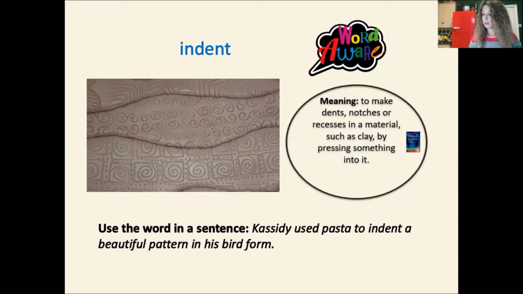We are going to use pasta. We're going to use simple things like forks. We can use knives. We can use clay tools if you're at school. We can make dots by using candle holders or cocktail sticks or something pointy that you have at home. And I've just thought about it actually, we could use the other end of the candle holder to make a flower shape. We can also make flower shapes in our imaginary bird if we want, by using the pasta. So let's have a look at how we can do this.